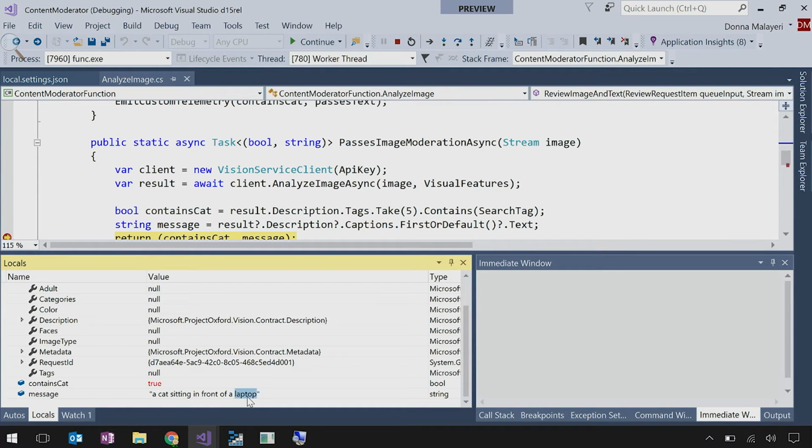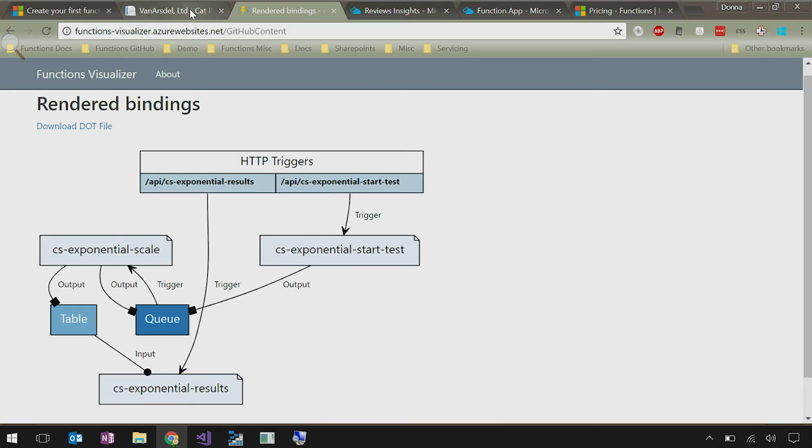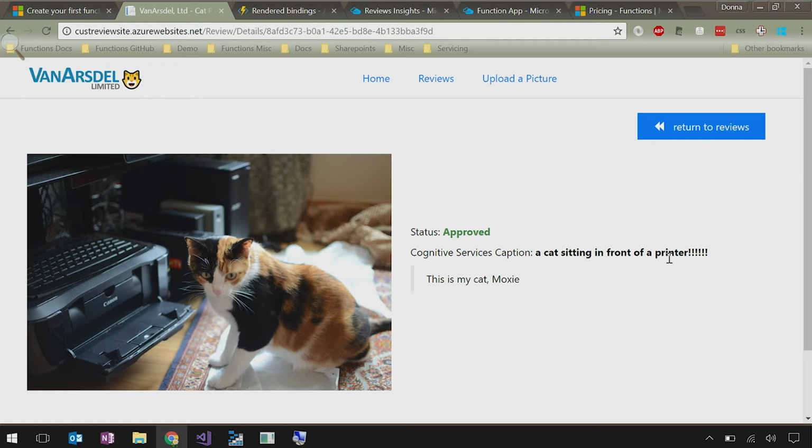Very cool. So this is actually a printer. So I'm going to say a printer, and I'm going to add some exclamation points. Because I'm debugging, I can change the content. So cool. Let's go to this review. We refresh. A cat sitting in front of a printer. Nice. Very cool. And you didn't even have to do anything because it automatically just, boom, uploaded it. The website's looking at it, and then boom, it's done.